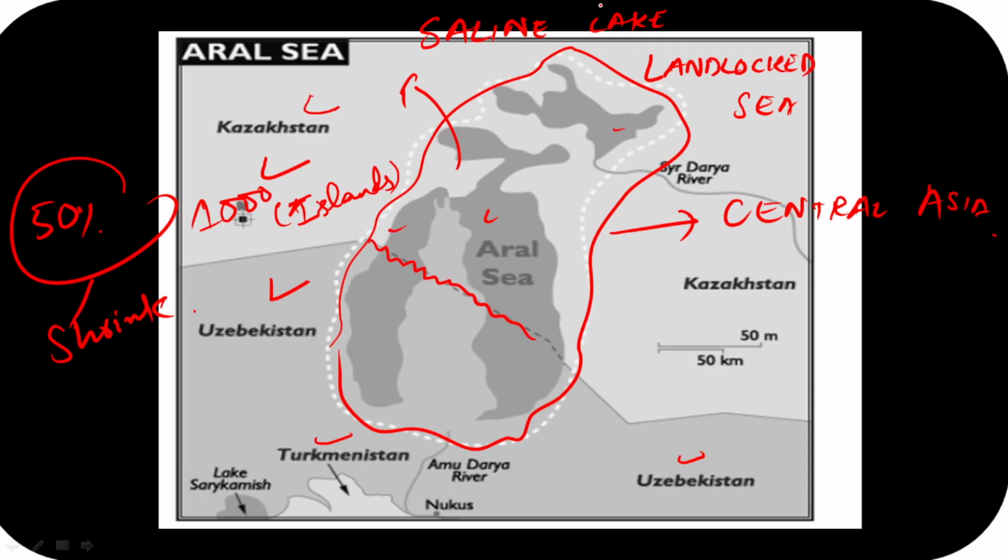Apart from that, guys, by the end of the 20th century, you can see this जो एक दफा एक बहुत बड़ा sea हुआ करता था, we can see it is now almost split into two separate lakes like this, जो आपको देखने को मिल रहा है. And we will see its entire ecosystem suffered a near collapse.